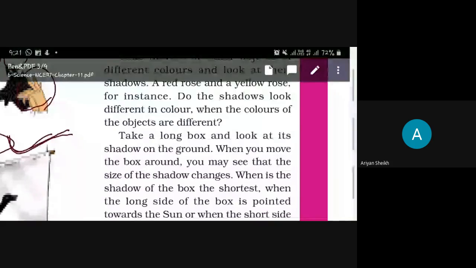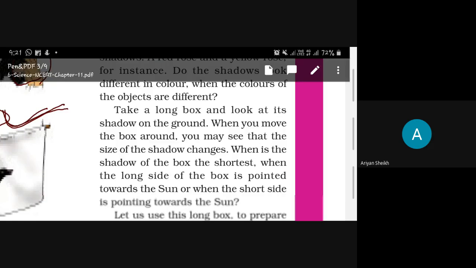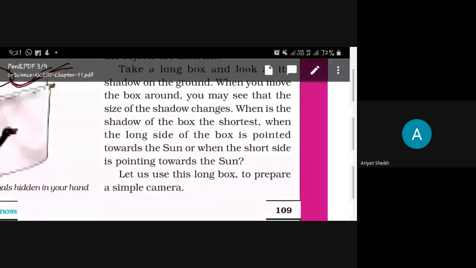When you move the box around, you may see that the size of the shadow changes when the long side of the box is pointing towards the sun, or when the short side is pointing towards the sun.